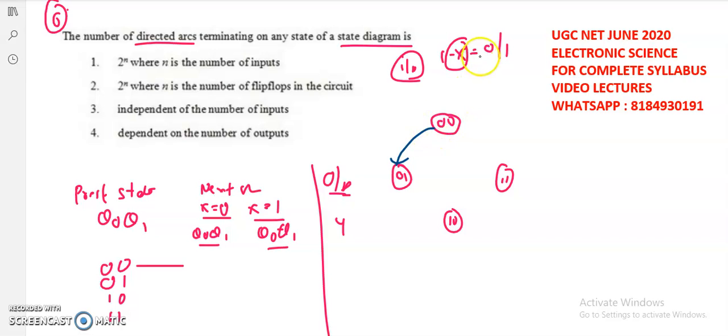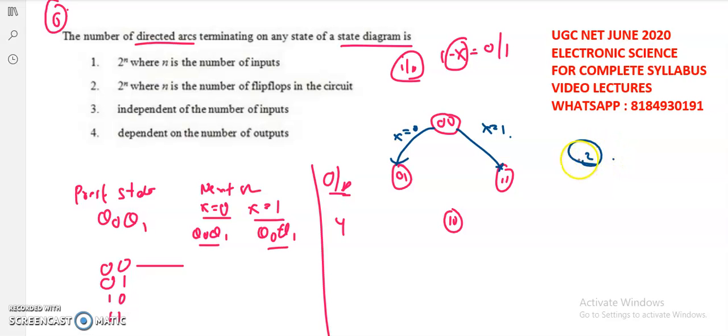Right? For example, if the present state is 0, 0, here I gave the input as a 0. Fine. That means if the input is 0, it goes to 0, 1. If the present state is 0, 0, if the input is 1, it may go to 1, 1. Fine. So either 0 or 1, nothing other than this. So how many arcs are there? Two arcs are there. Fine.